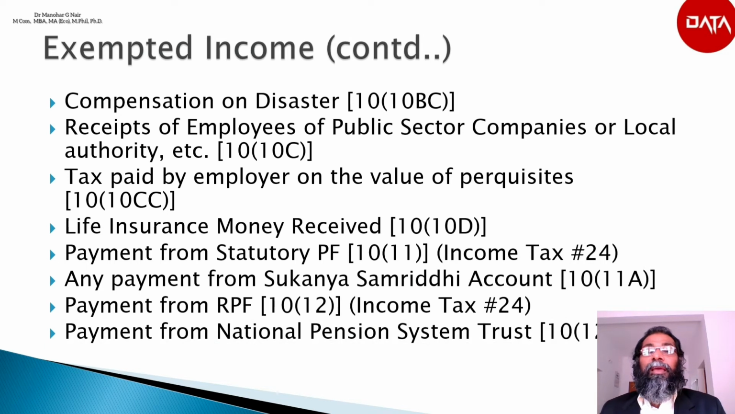The next one is payment from National Pension System Trust according to section 10(12A). Any payment from the National Pension System Trust to an assessee on closure of account or his opting out of the pension scheme, up to 60% of the total amount payable to him, shall be exempted.